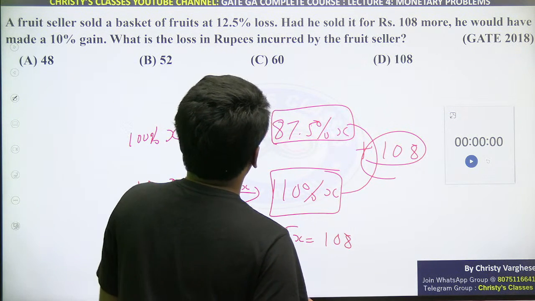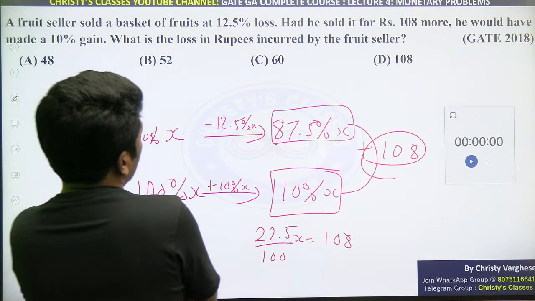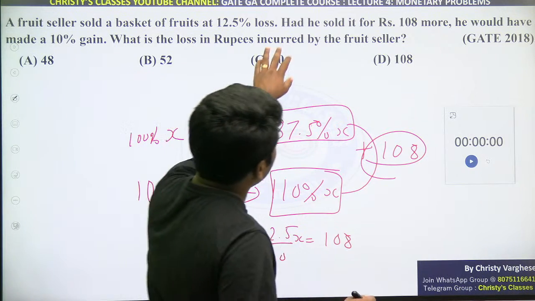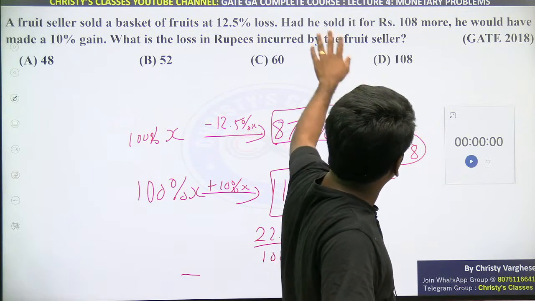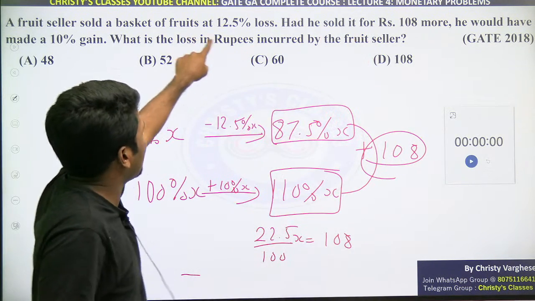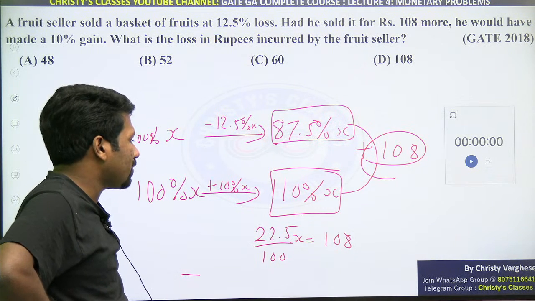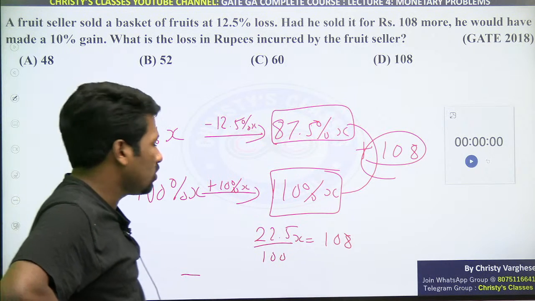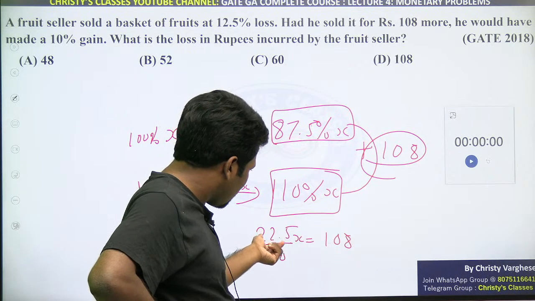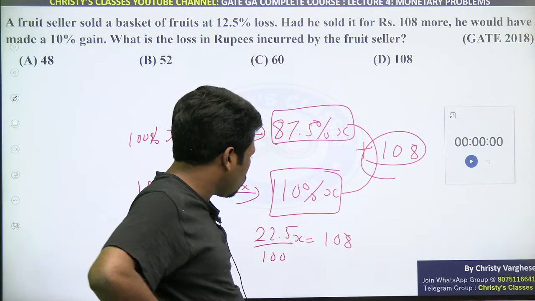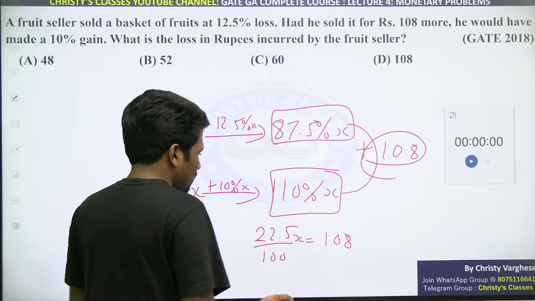लेकिन X का वैल्यू नहीं, हमें फाइनली आंसर क्या चाहिए? What is the loss in rupees incurred by the fruit seller? Had he sold it, this is a hypothetical situation, this is imagination, that if this happened like this, but that is not the reality. Reality is he lost. That means 12.5% of X is what we need to finally find. So either find X first and then find 12.5%, or just see from here whether you can find 12.5. No, 22.5 का आधा नहीं है 12.5. That is why it is better to find X itself first. So find X first.